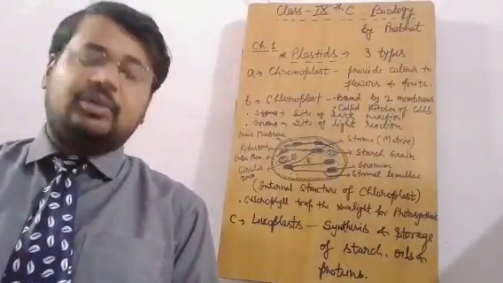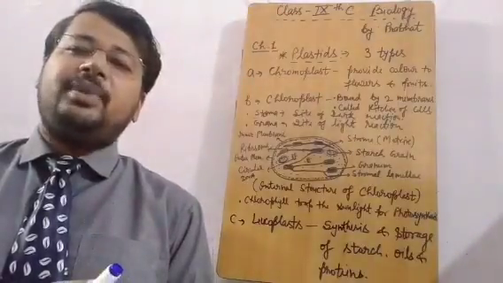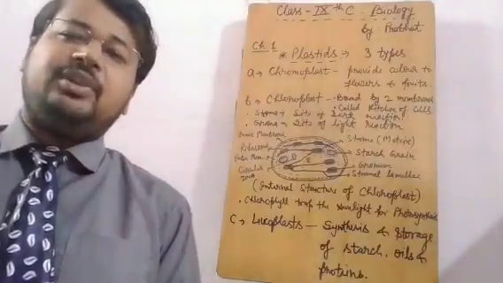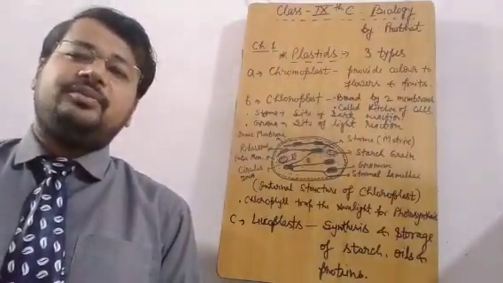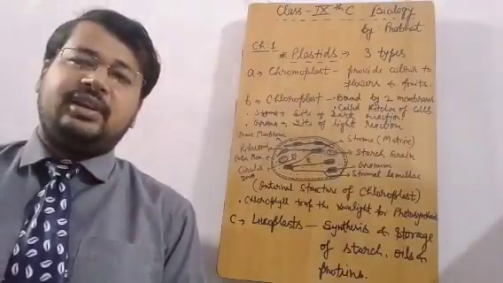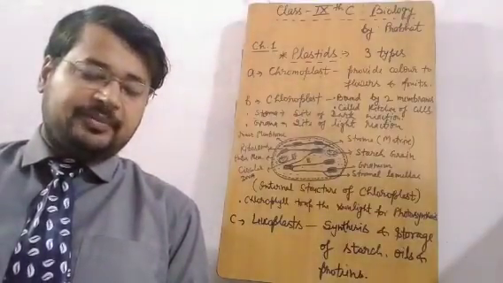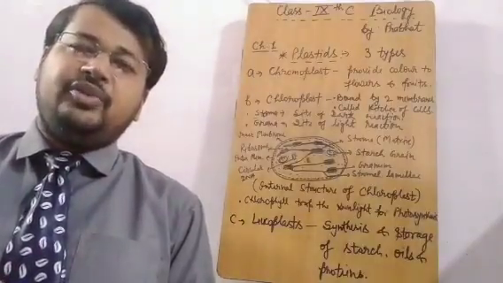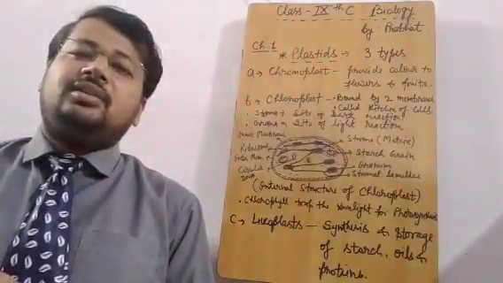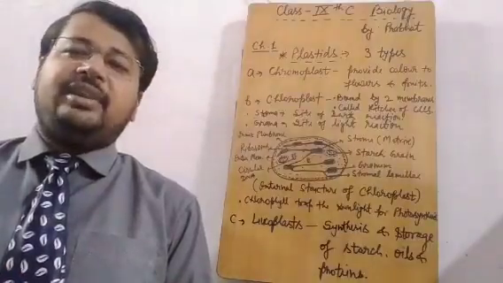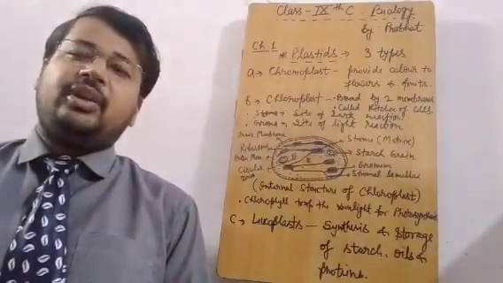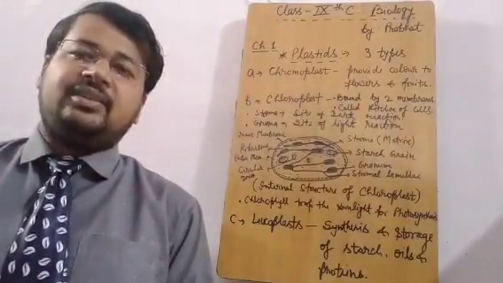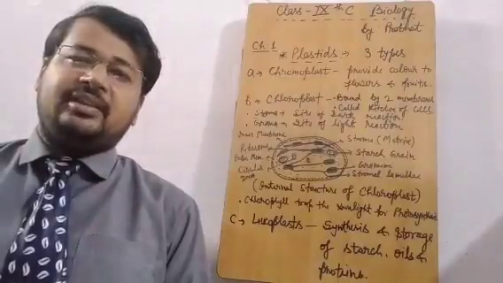As per your book, plastids are not found in prokaryotic cells and animal cells because there is no need for photosynthesis in animal cells and prokaryotes. But in some photosynthetic protists, small minute organisms, if chlorophyll is found, then photosynthesis is taking place. But in prokaryotes and animal cells, there is a lack of plastids. Plastids are found mainly in plants.